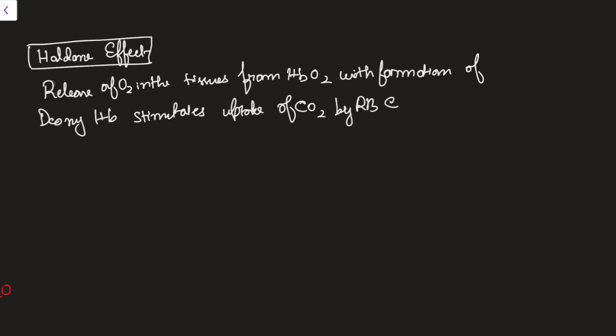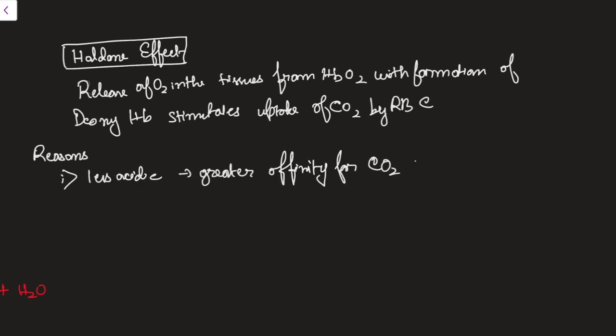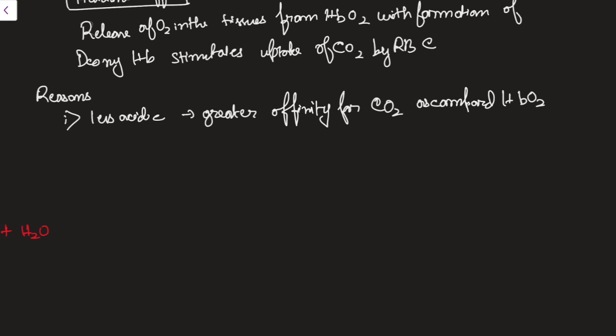That means the O2 carried by the arterial blood will be released in the tissue, and the hemoglobin thus formed will be deoxygenated, and this will in turn stimulate the uptake of carbon dioxide by RBC. Reasons for the Haldane effect. First is deoxygenated hemoglobin that is formed after the release of O2. This is less acidic, so it has greater affinity for CO2 as compared to oxygenated hemoglobin. This deoxygenated hemoglobin will readily combine with CO2 to form carbaminohemoglobin. This will help in CO2 uptake.